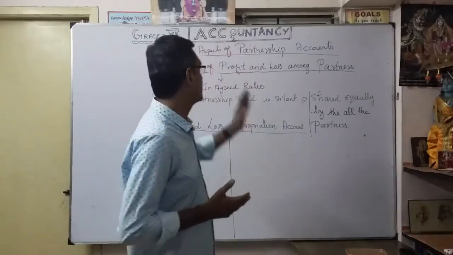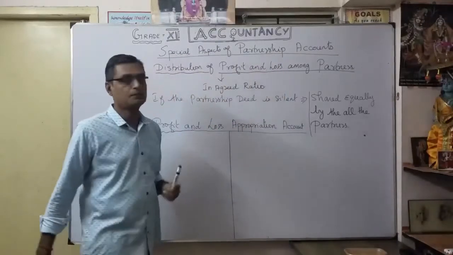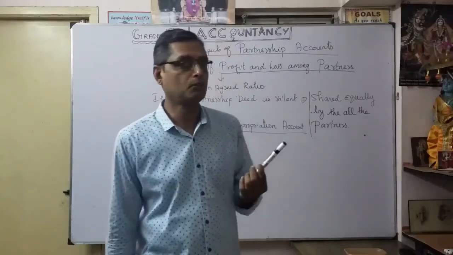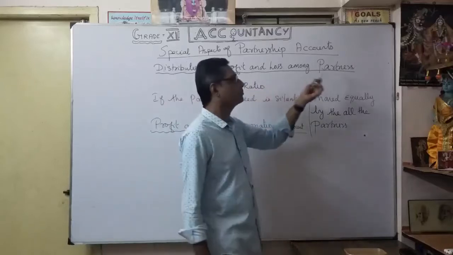Next one. The heading is the special aspects of partnership accounts. That's what we discussed. The first one, maintenance of capital accounts. The second one, the distribution of profit and loss among partners.